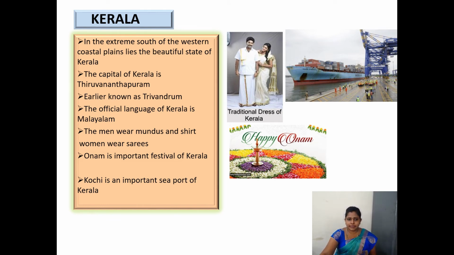Next state of the western coastal plain is Kerala. In the extreme south of the western coastal plain is the beautiful state of Kerala. The capital of Kerala is Tiruvananthapuram. Which is the capital? Tiruvananthapuram. Earlier it was known as Trivandrum.